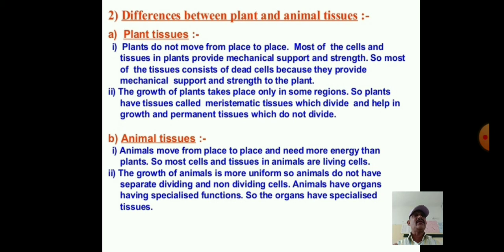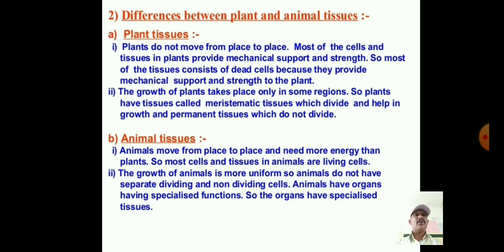You know that only in these regions can we observe growth. Plants have a tissue called meristematic tissue, where the growth of the plant takes place. Meristematic tissue divides and helps in growth, and permanent tissue does not divide. These are the two important differences in plants.